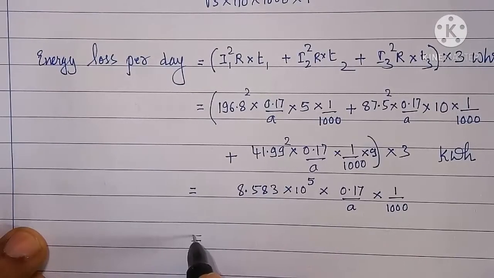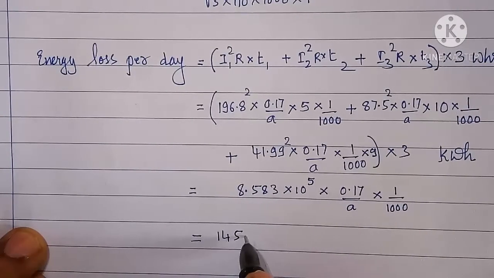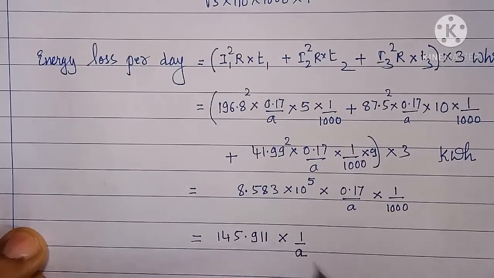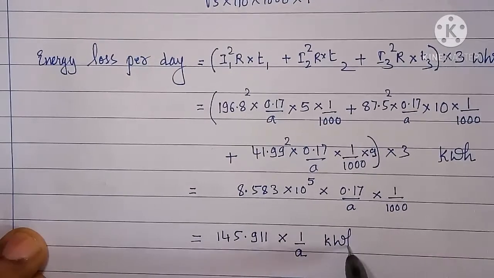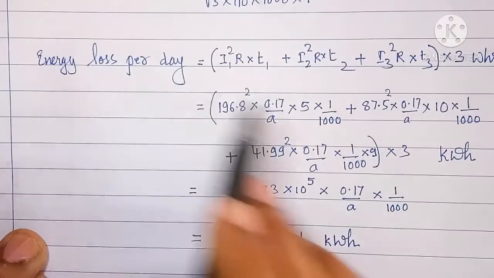Simplifying, we get 145.911 into 1 by A kilowatt hour. This is energy loss per day.